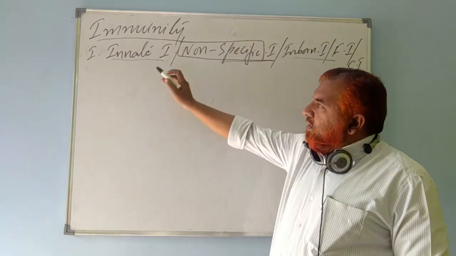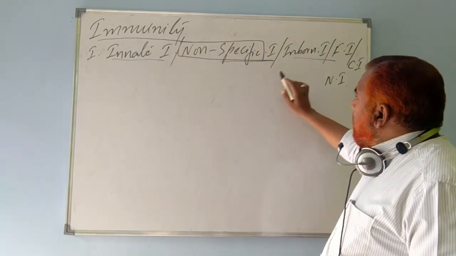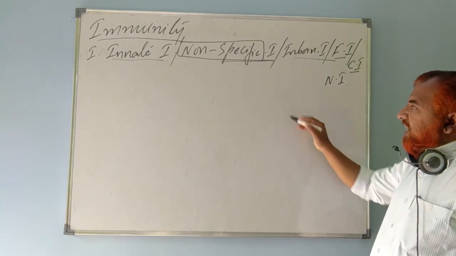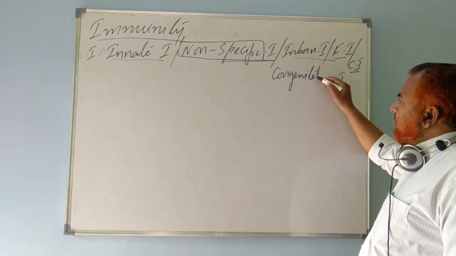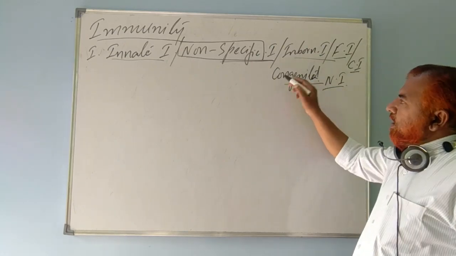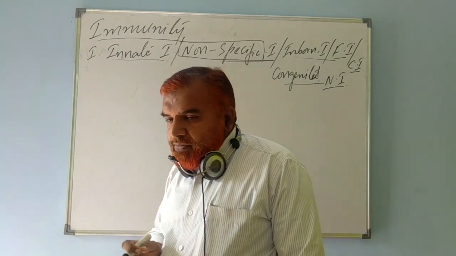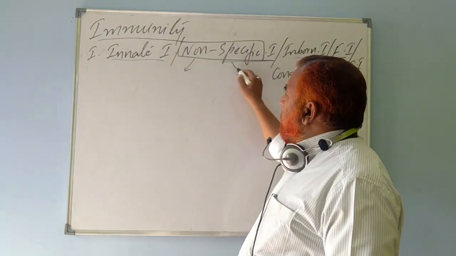All the other terms, innate, inborn, familial, congenital, natural immunity, are the same.